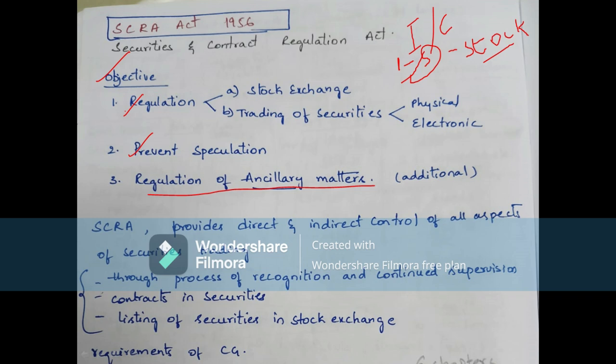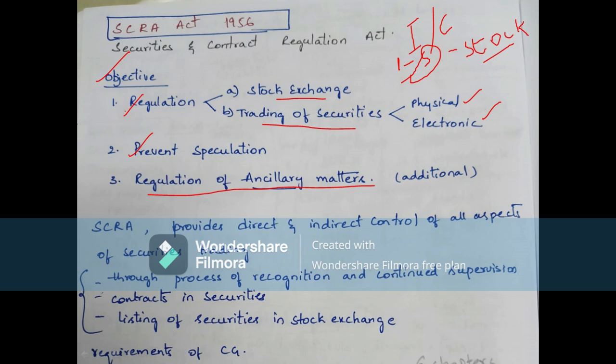Regulation is done on two aspects. One is on the stock exchange, the securities market, and the other one is the trading of securities. Trading of securities means purchasing and selling of the securities. This trading of securities may be done either in physical form or in electronic form.